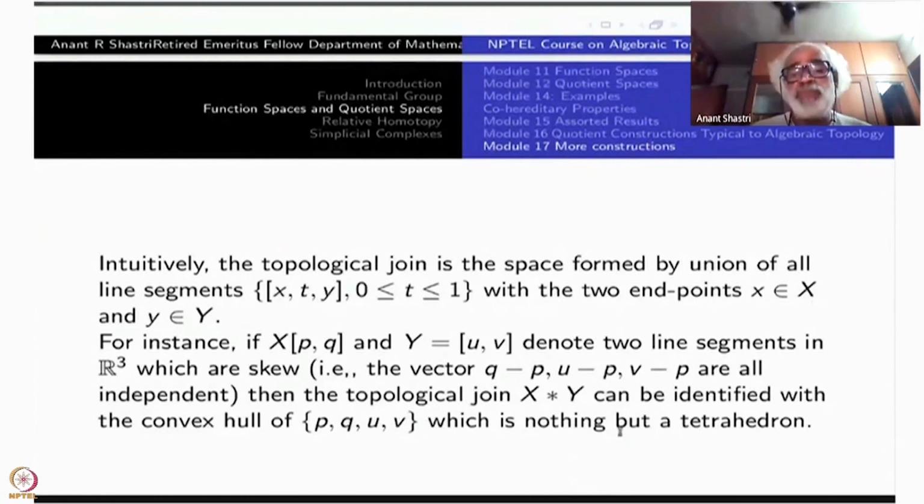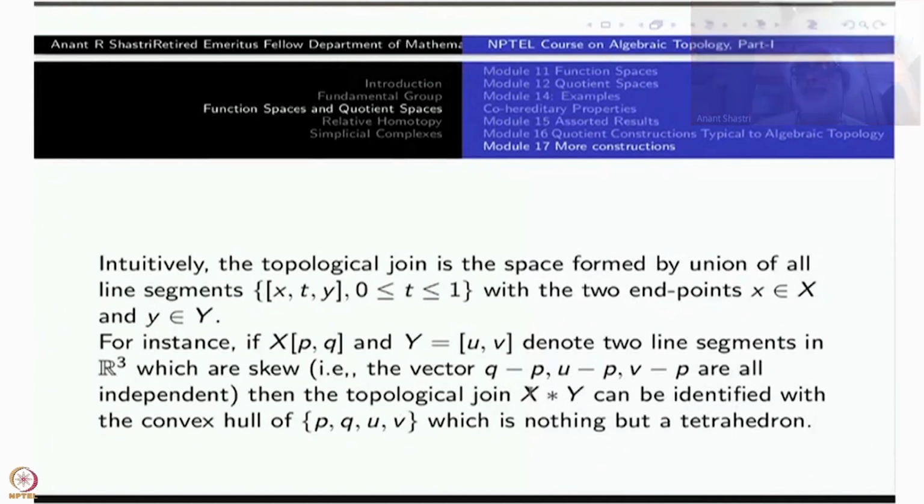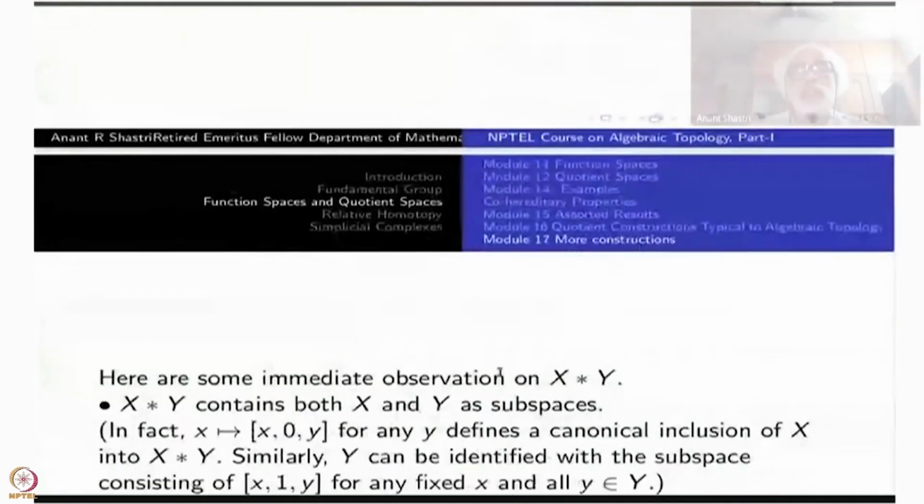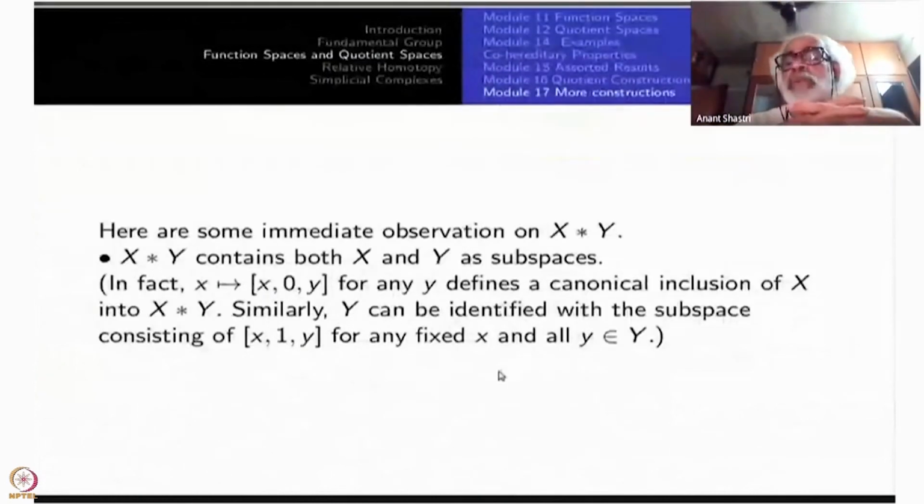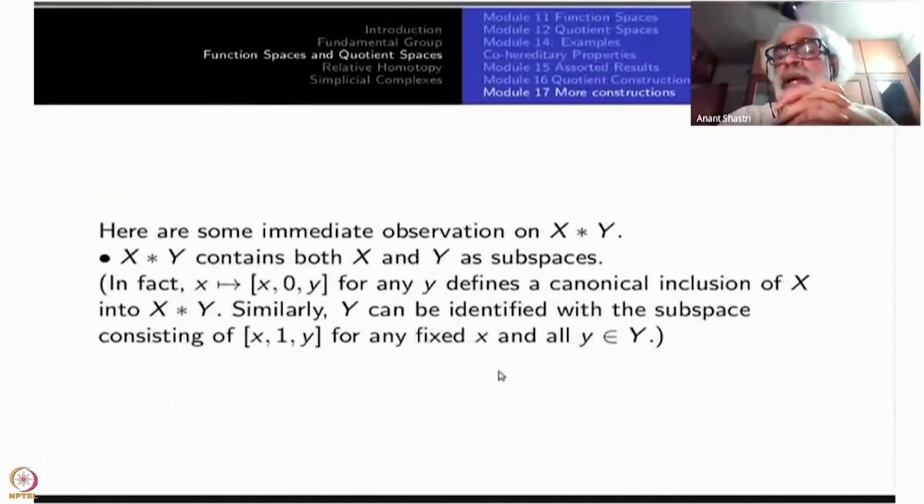So, in some sense, the join is generalizing even the construction of convex hulls. Okay. Now we can do some elementary algebra of sets on this star. The star is the join, X star Y. X star Y contains both X and Y as subspaces.